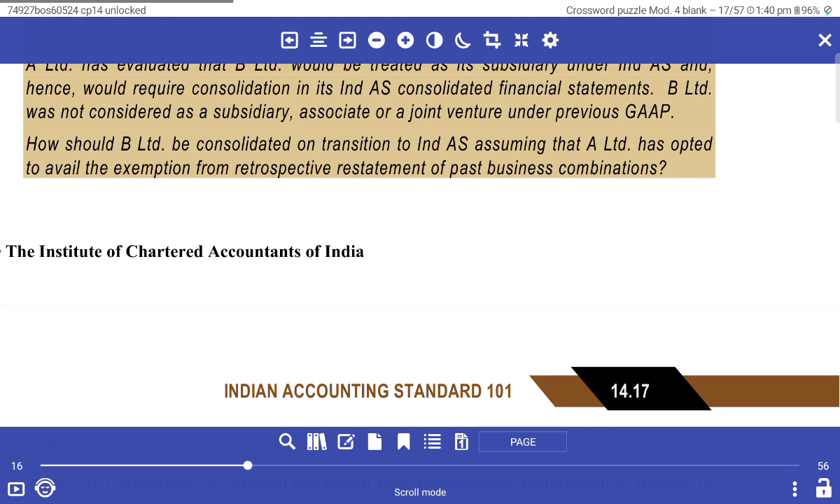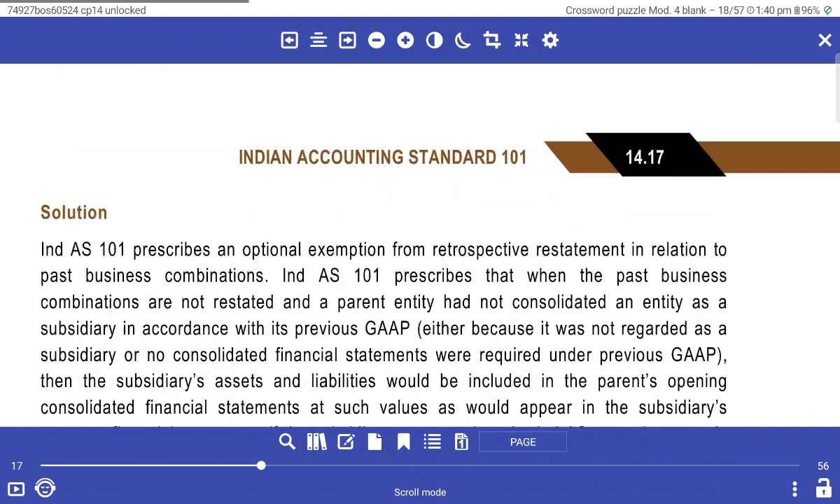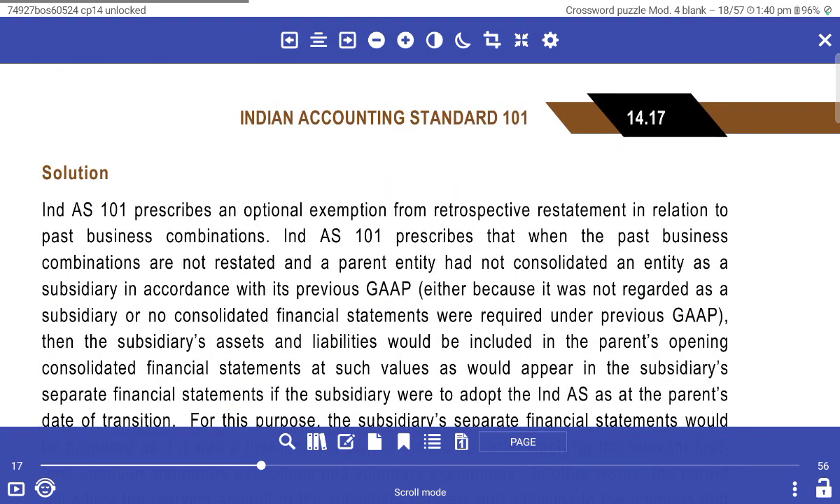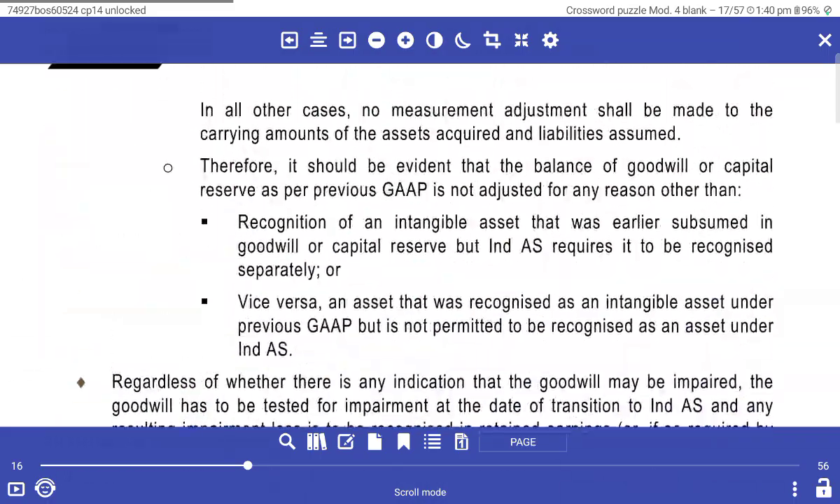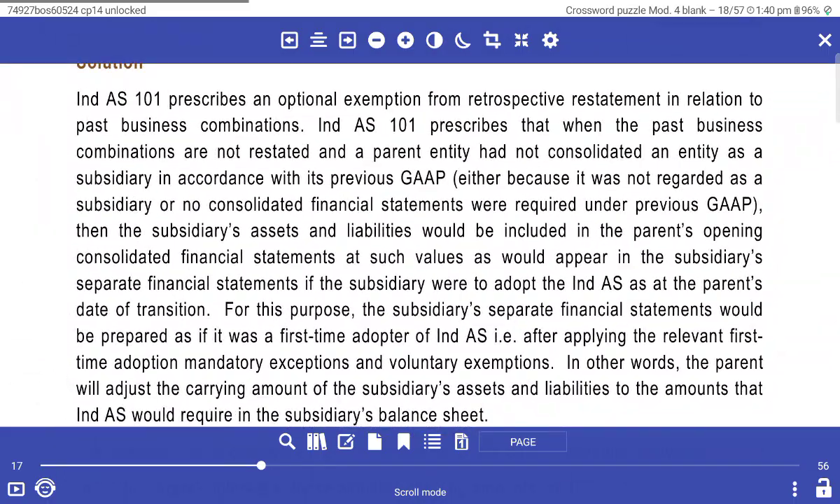How should A Limited consolidate B Limited on transition to Ind AS, assuming that A Limited has opted to avail the exemption of retrospective restatement of past business combinations? Ind AS 101 provides the optional exemption of not applying Ind AS retrospectively in relation to past business combinations.